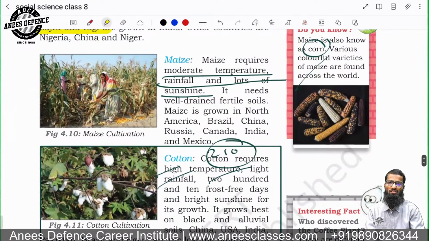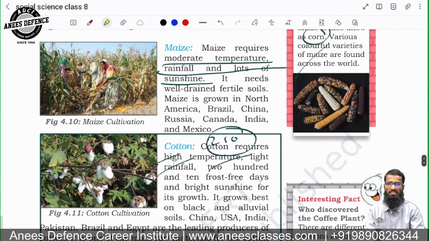Next crop which is important for us is maize. Maize requires moderate temperature, rainfall, and lots of sunshine. It needs well-drained fertile soil. It requires well-drained soil, so the water need not be retained. So it should go down, right?